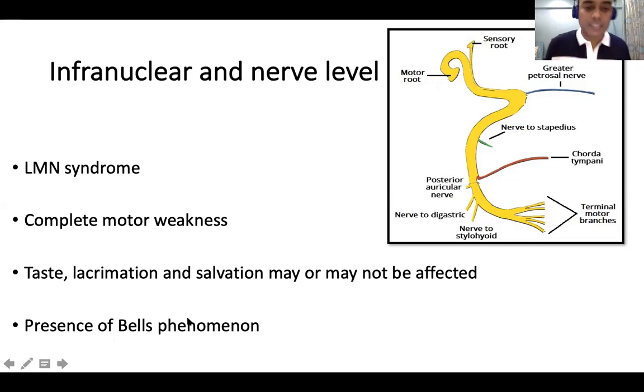Now, why does Bell's phenomenon happen? Because we know that if your eyes have to move up, you need the superior rectus muscle, that is the third nerve nuclei. And for your eyes to close, that is your orbicularis oculi, you need the 7th nerve. So there is an equal supply between the 3rd and the 7th. So what happens if the 7th is weak? The 3rd will become more powerful.